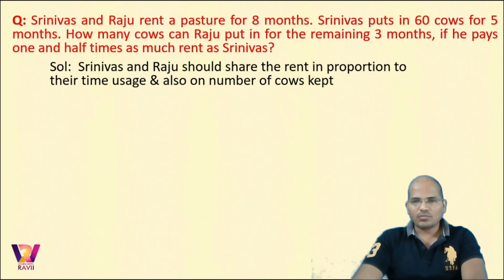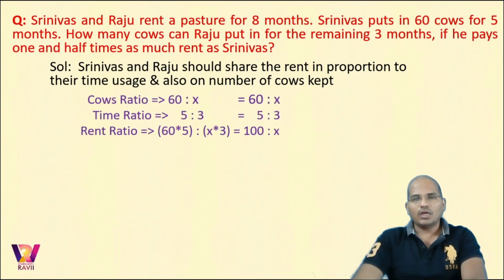So Srinivas and Raju should share the rent in proportion to their time usage and also based on the number of cows put in, isn't it? Now the ratio of cows: Srinivas has put in 60 cows. We do not know how many cows have been put in by Raju, so take it as X. So 60 is to X. It is given that Srinivas has put in 5 months and 3 months is for Raju, so it is 5 is to 3. So 60 is to X is the cow ratio, 5 is to 3 is the time ratio.